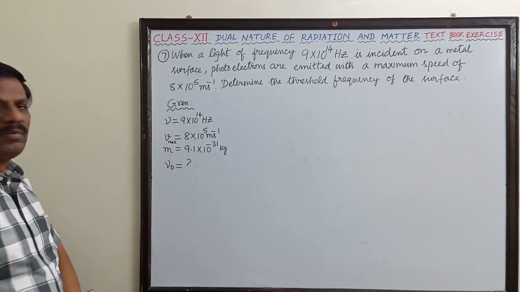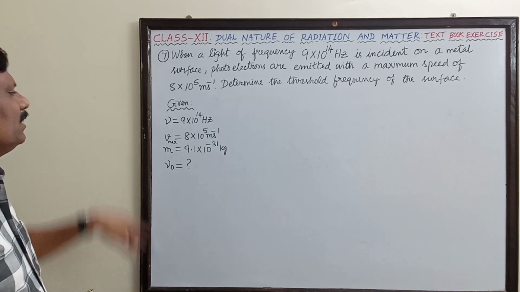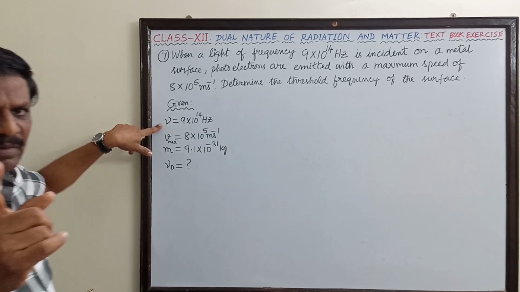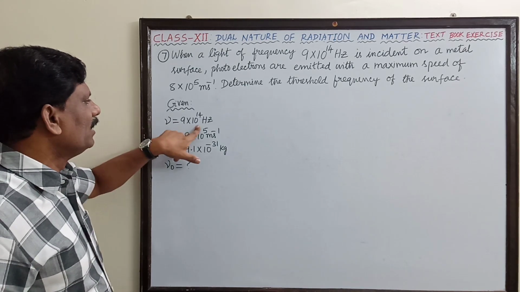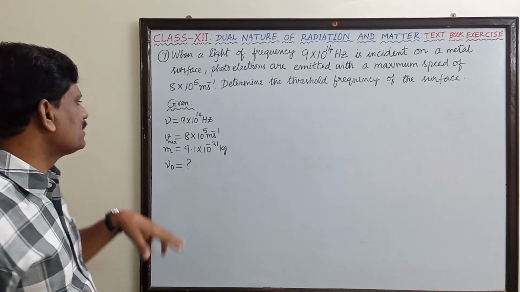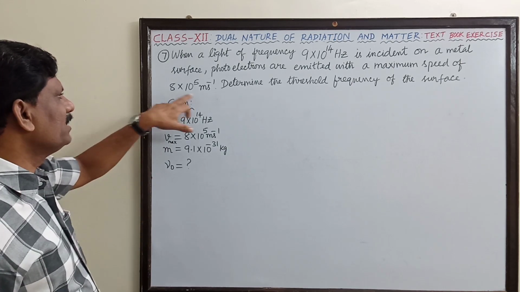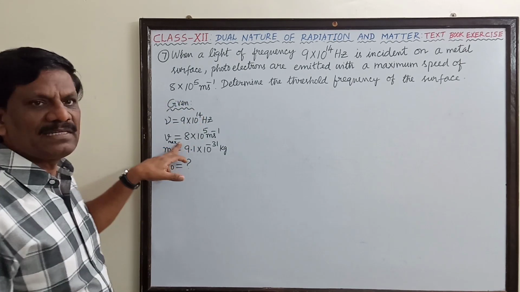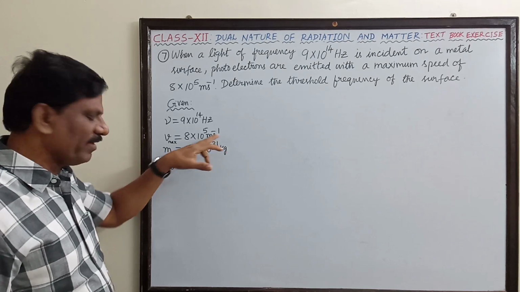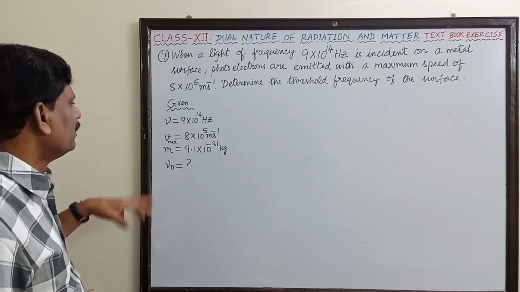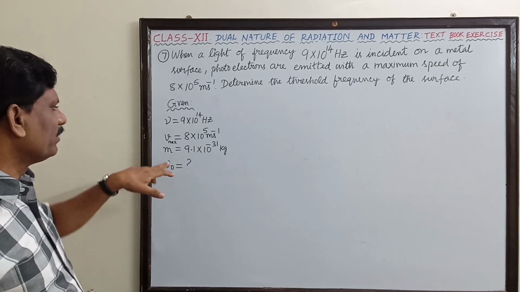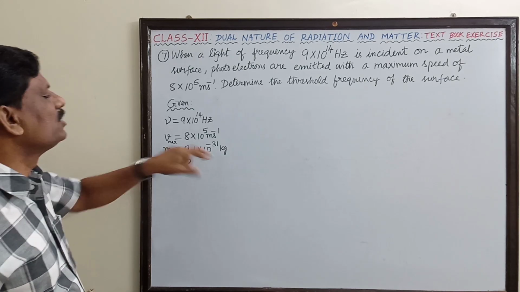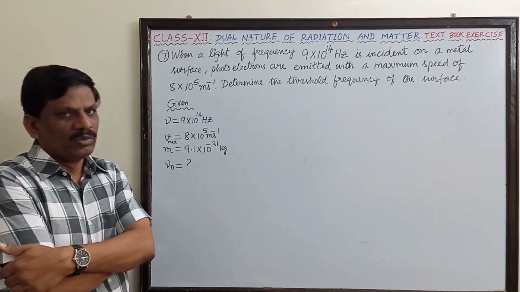So first I have grouped the given information. This symbol nu represents the incident frequency: nu equal to 9 × 10^14 Hertz. The maximum velocity of the photoelectron, V max, is 8 × 10^5 meter per second. The mass of the electron, though it is not given, we are supposed to remember. So I have written mass of the electron is 9.1 × 10^-31 kilogram.